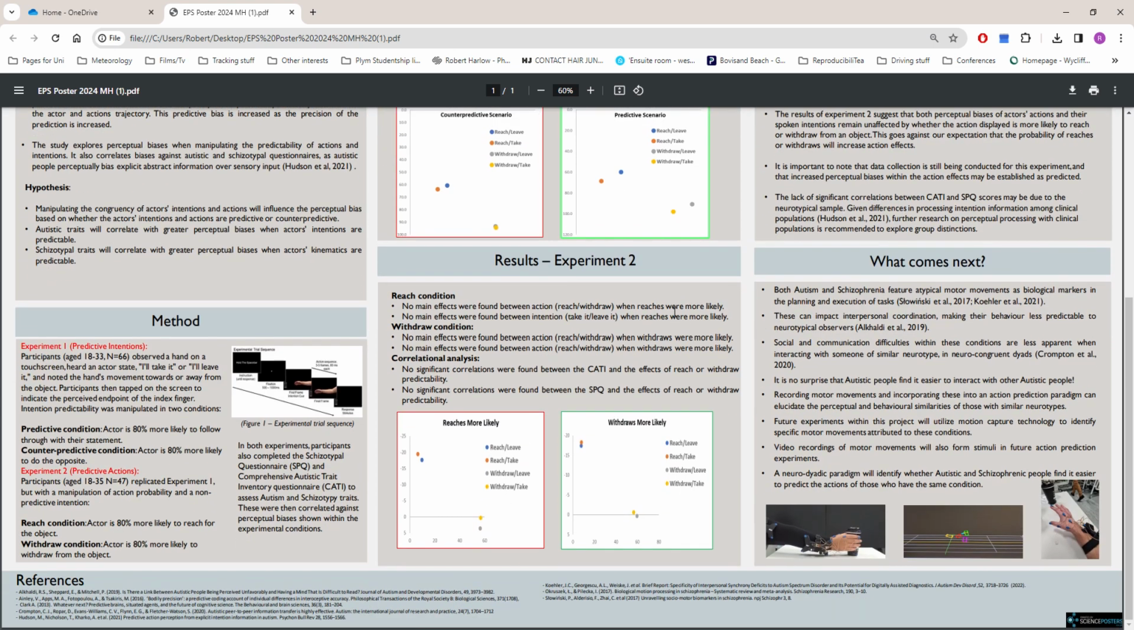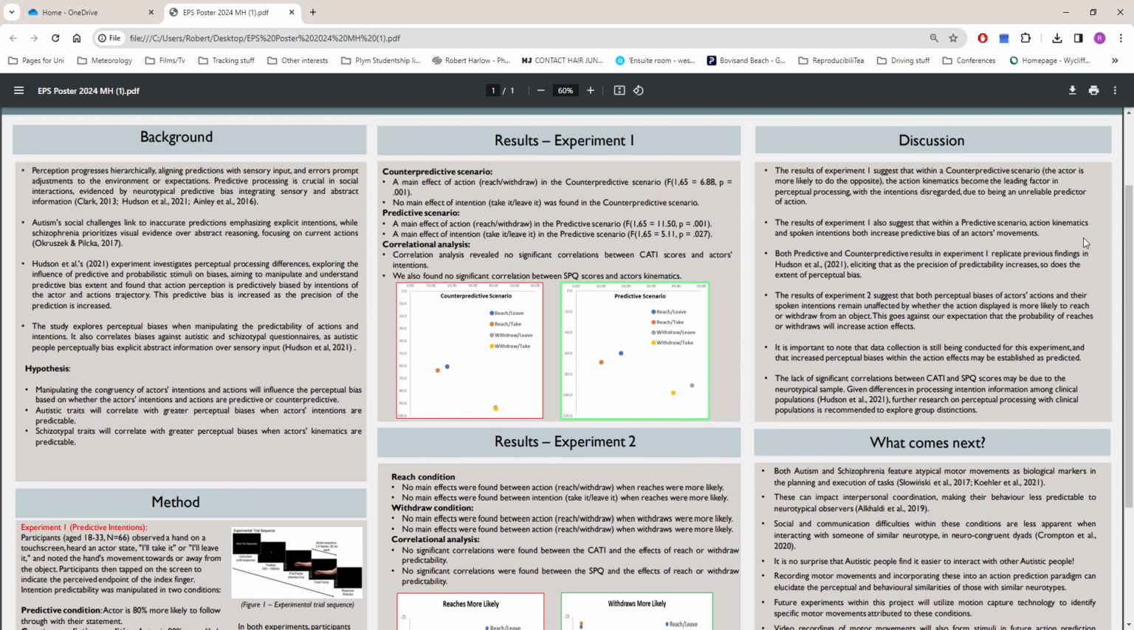In the second experiment, we manipulated the action likelihood, or reach or withdrawals, and we didn't find the same results. We expected to find that perceptual biases would exist when actions were predictable, more likely to reach or withdraw. We also found that neither questionnaire correlated with these findings. Scores of autism and schizotypy amongst general populations are not related to these perceptual biases.